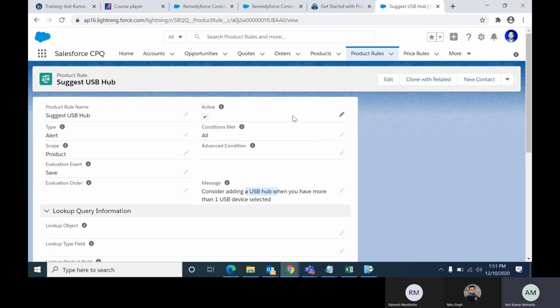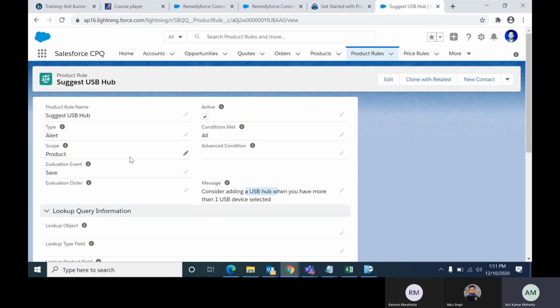Okay, you understood the requirement or any doubt? I will explain it again if in doubt. Understood. Okay, fine. Now we can achieve this in two ways. One is through alert, one is through validation. We will see one by one. First, let's see alert.